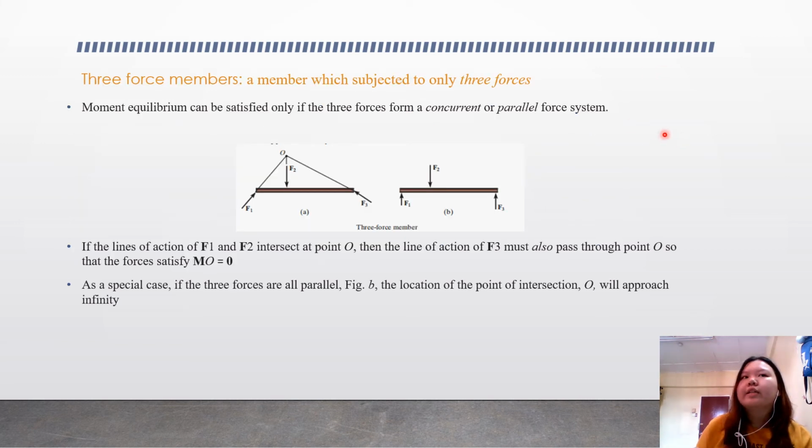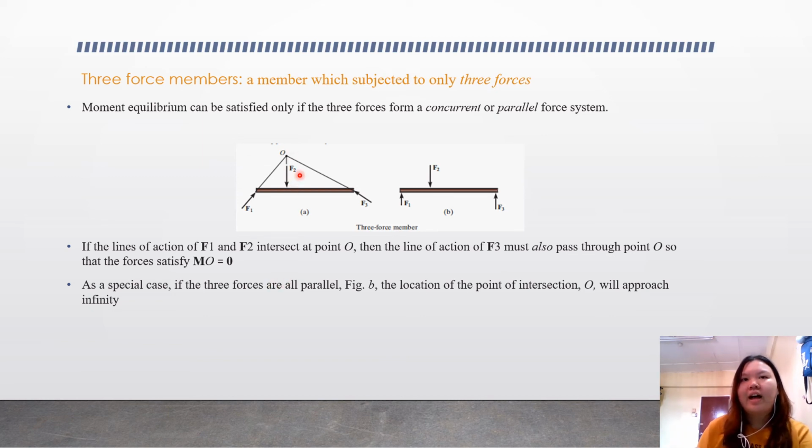So next is the 3 force member. It is a member which is subjected to only 3 forces. The moment equilibrium can be satisfied only if the 3 forces form a concurrent or parallel force system. So if the lines of action of F1 and F2 intersect at point O here, in picture A, then the line of action of F3 must also pass through point O so that the forces satisfy the sum of MO equal to 0.